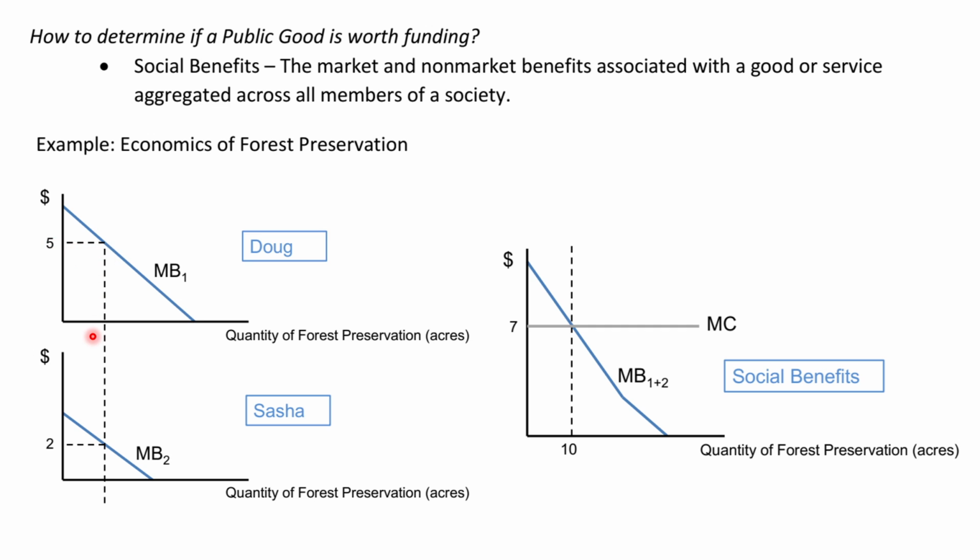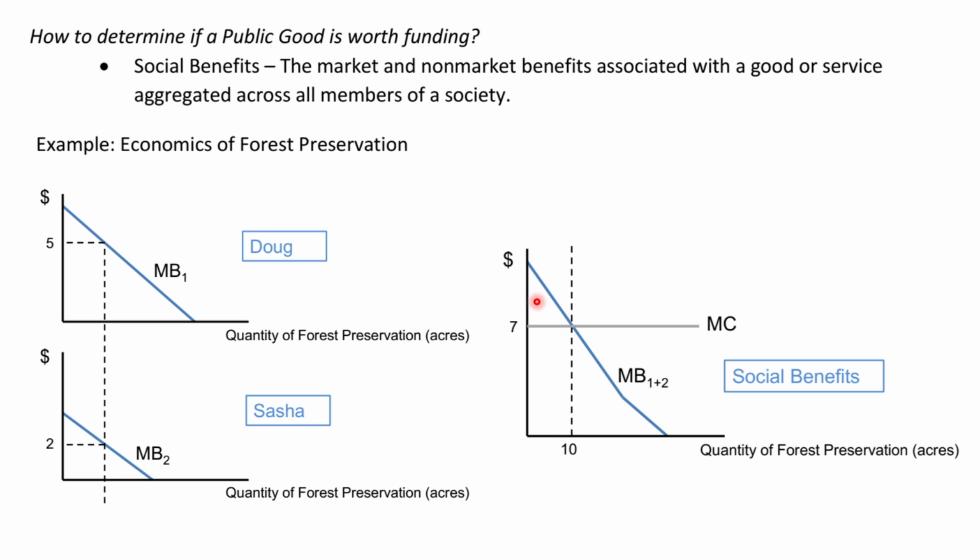For example, Doug's marginal benefit of 10 acres of forest is $5. So for Doug, if the forest were preserved, this upper triangle here will be the total benefit for Doug. And for Sasha, the marginal benefit is $2. So for Sasha, the total benefit will be this triangle. Then what's the social benefit of preserving 10 acres of forest? Well, we simply add those two triangles up, or add those two curves up, and we get the marginal benefit of 5 plus 2.